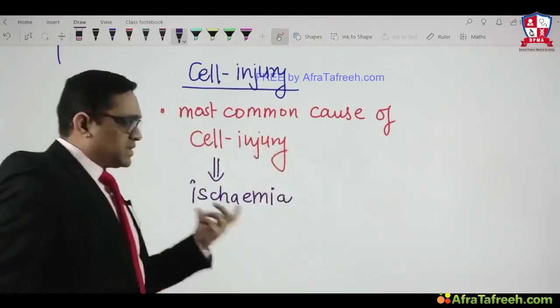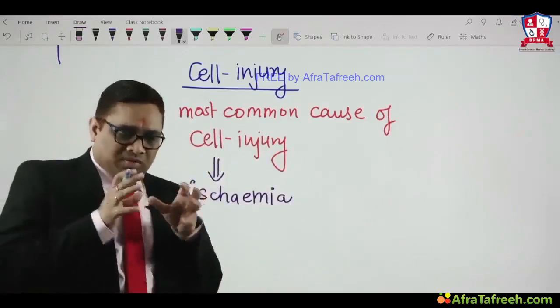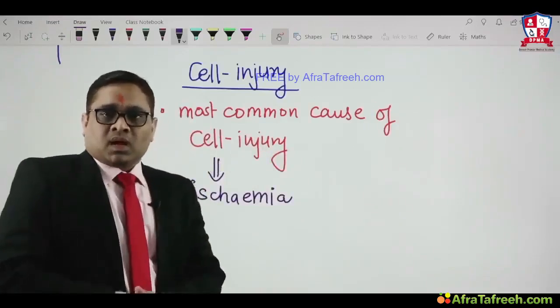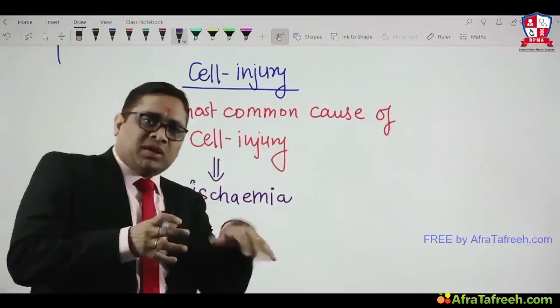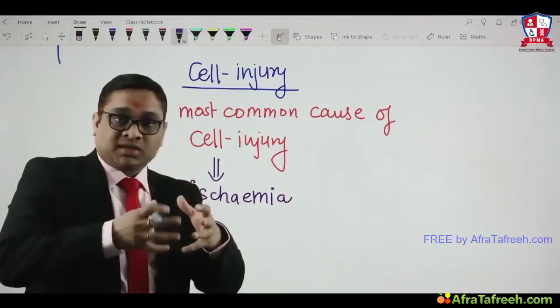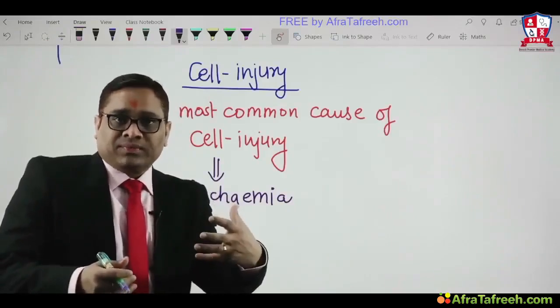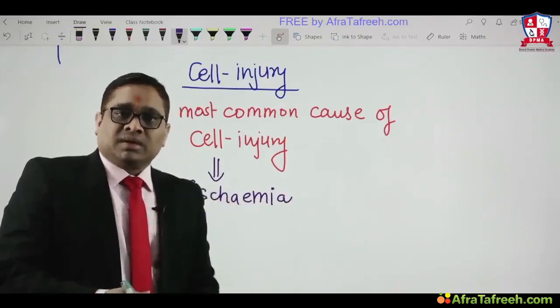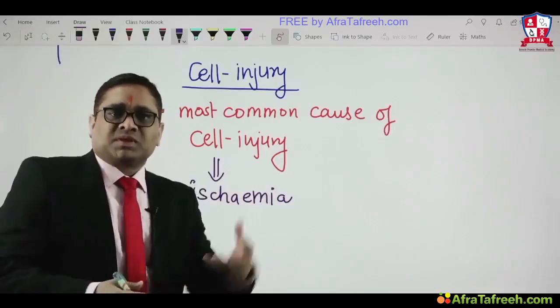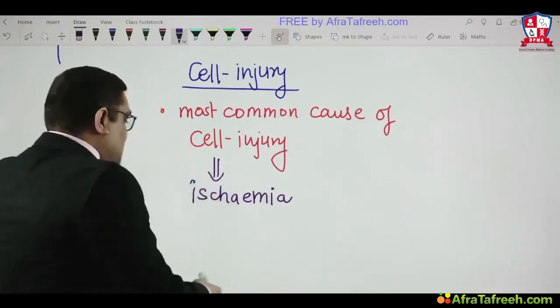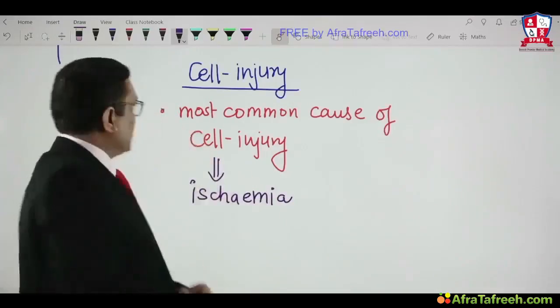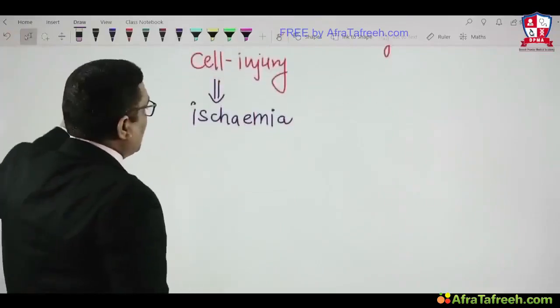What happens in ischemia? As I said, blood flow will be reduced. How does reduced blood flow induce cell injury? Because blood is a source of oxygen. When oxygen is not given to a tissue, the tissue will definitely have damage, and the cells inside that tissue will be damaged. So ischemia causing hypoxia is the reason for cell injury.